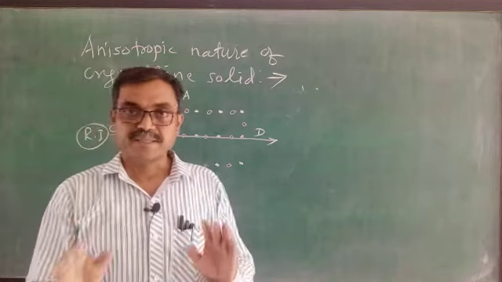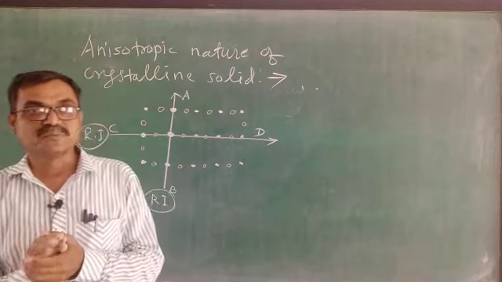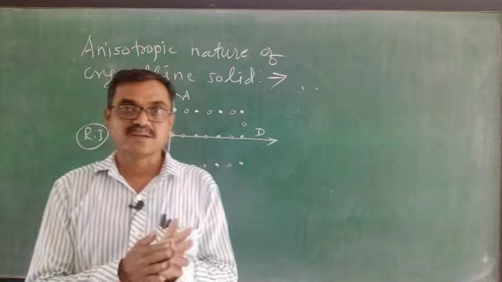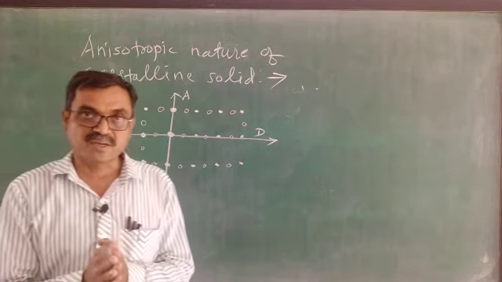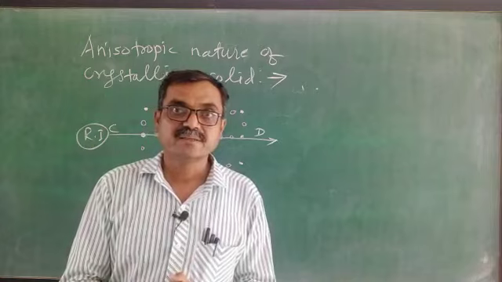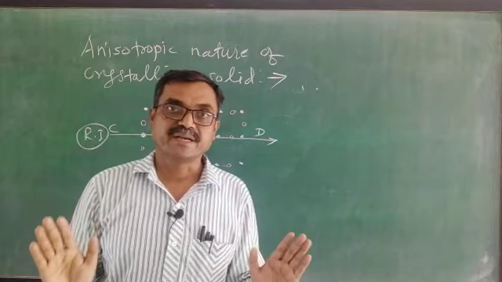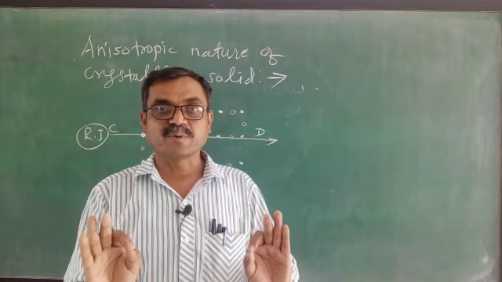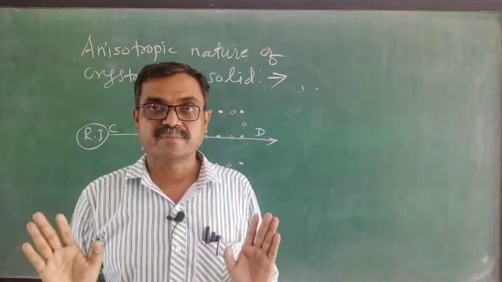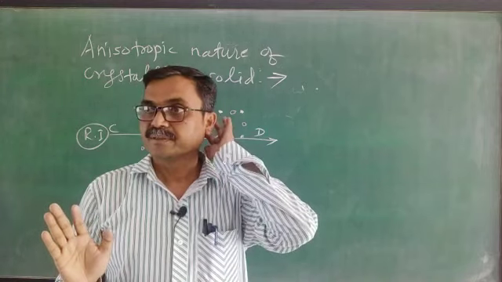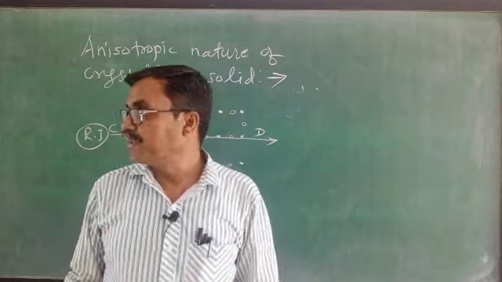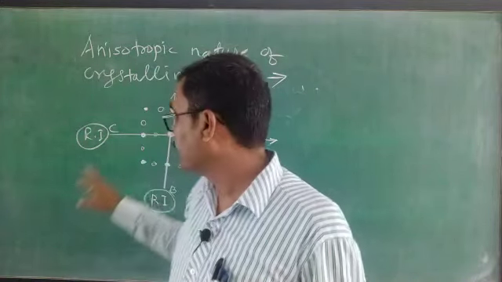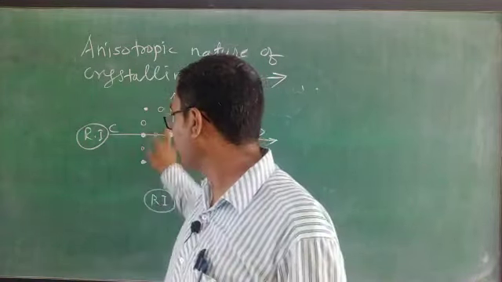I think in today's lecture you came to know about amorphous solid, the difference between crystalline solid and amorphous solid, and a very important concept, that is what is actually meant by anisotropy: different physical properties along different directions. Getting it? Here refractive index is different, here is also different, because here same atoms are there, here different atoms are there.